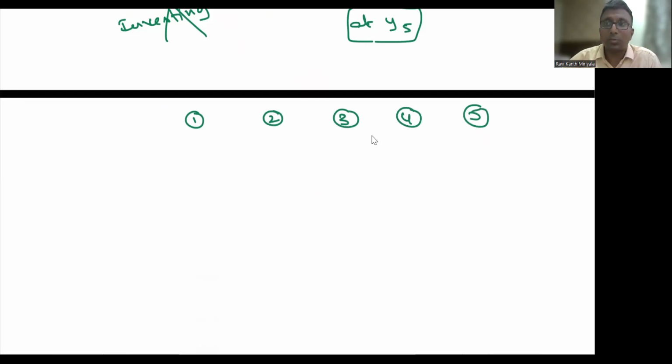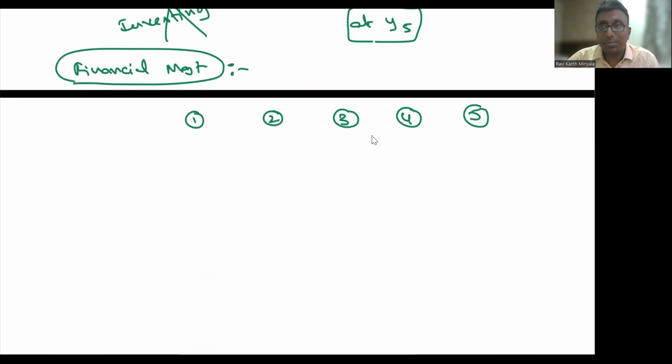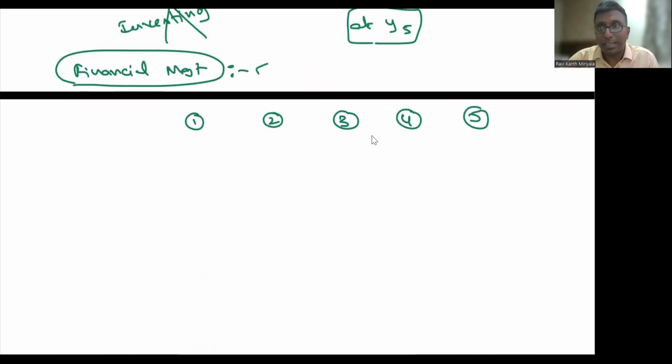If you remember in financial management, if you are doing Group 2, the financial management paper, there is one chapter on capital budgeting. Yes, that same thing you are supposed to do.